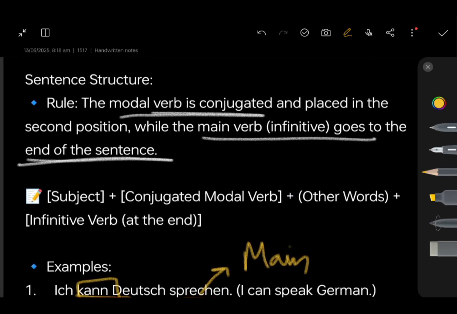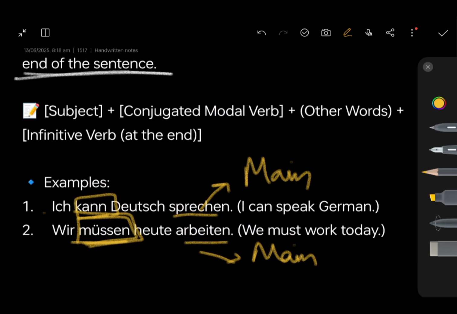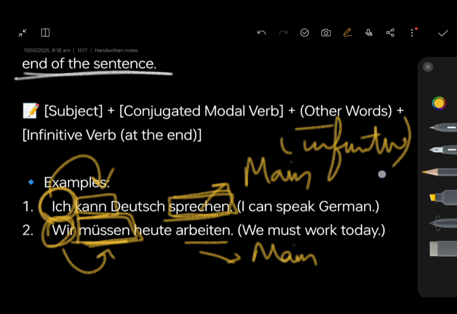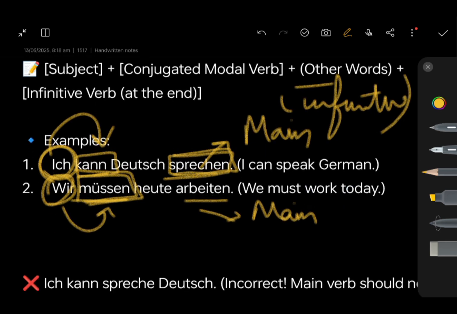Now, what does this rule say? The modal verb is conjugated. What is conjugation? Now, when ich comes, I conjugate it to kann. When wir comes, it remains müssen. Whereas the last verb is not conjugated. Please remember this, the last one is not conjugated. Sprechen does not become spreche. It just remains sprechen in its infinitive form. It doesn't get conjugated. The same thing goes with arbeiten.